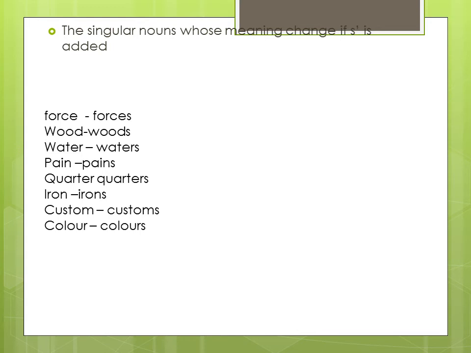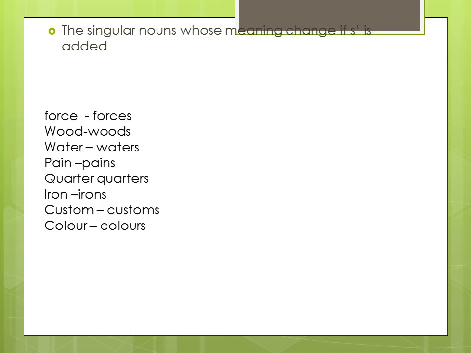Now let's move to the next example, which you can see: pain and pains. Pain, you all very well know, is an abstract noun, which means ache, when we have some kind of ache in our body. And let's see what the word pains means. Pains means the efforts taken by somebody to do some particular work. So this is the difference between these two nouns. He had pain in his leg, the first one. And the second one: he took great pains in completing this course.